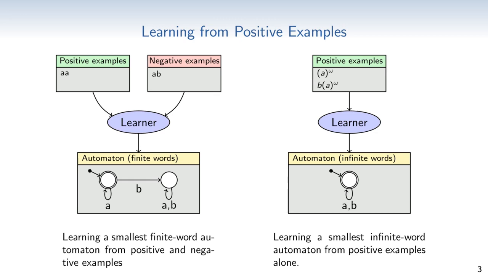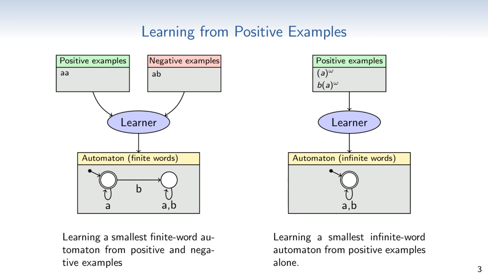Gold's algorithm can be used to solve this problem. The automaton size is used as a natural measure of generalization of the learned property in this case. Without it, a possible solution would be to learn an automaton accepting precisely the positive examples, which provides no insight. For the setting of learning temporal properties for reactive systems, there are, however, two key differences.